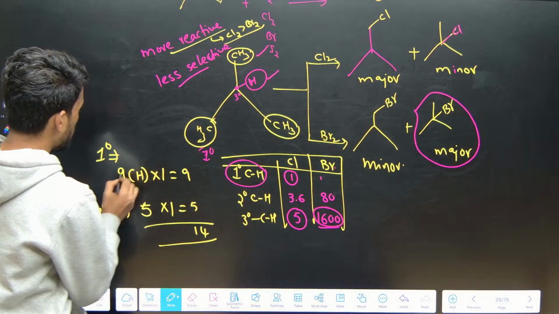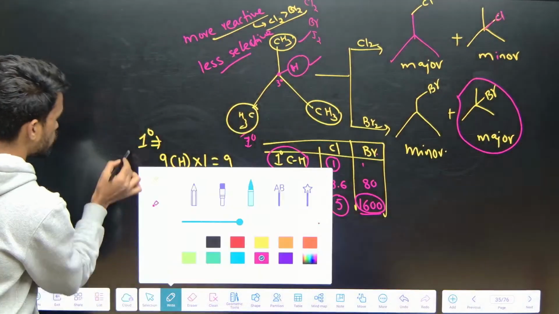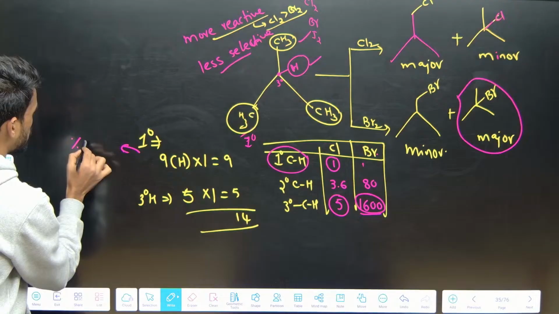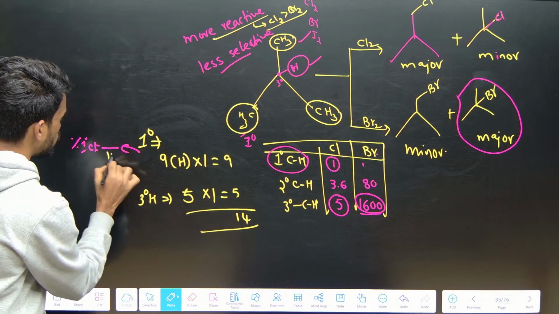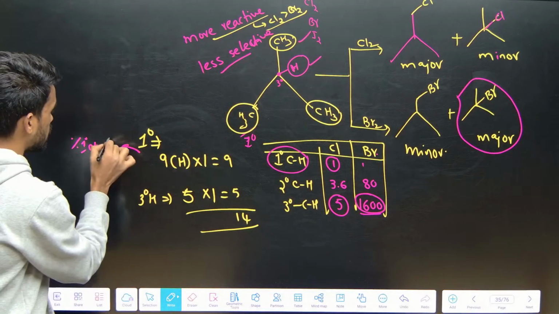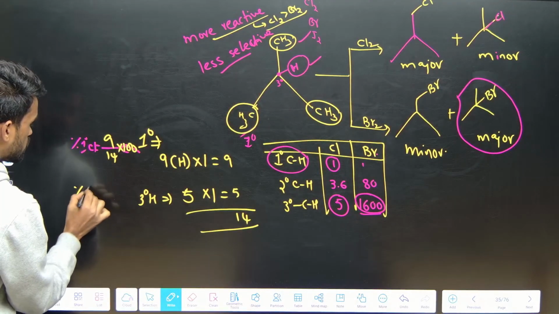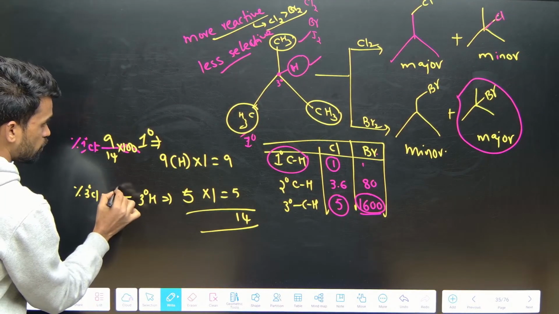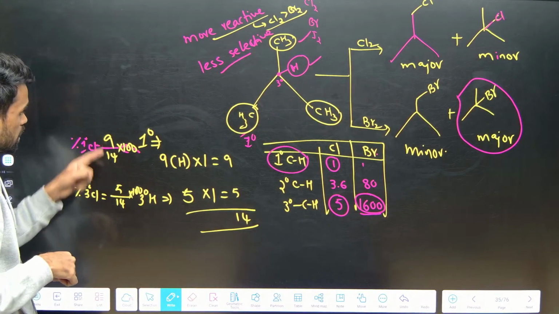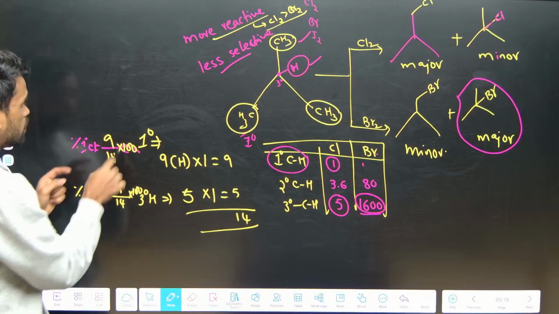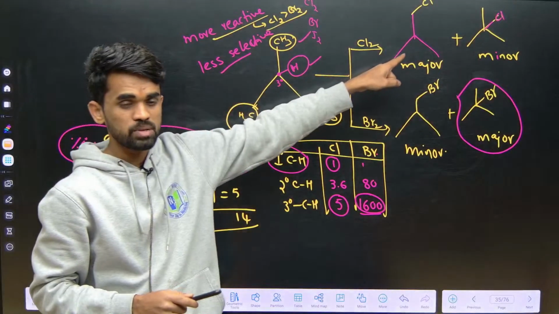So to measure the quantity of primary product formed, the percentage of primary chlorine formation equals 9 by 14 into 100, where 14 is the total. And for tertiary chlorine it is 5 by 14 into 100. Which is the major quantity? 9 is bigger or 5 is bigger? So primary product is major. That's why I am saying primary is major.